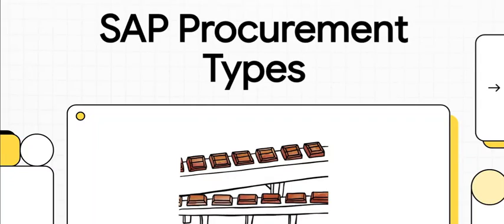Hey everyone, welcome. Today we are diving into a concept in SAP that is, and I mean this, absolutely critical for anyone in supply chain. It's called procurement types. And to make this all make sense and actually stick in your brain, we're going to use a really fun example, a chocolate factory.